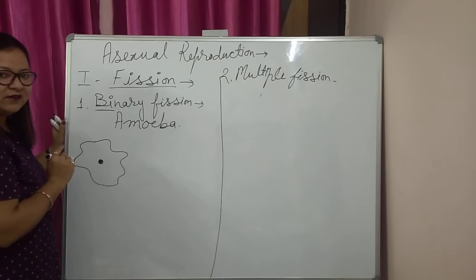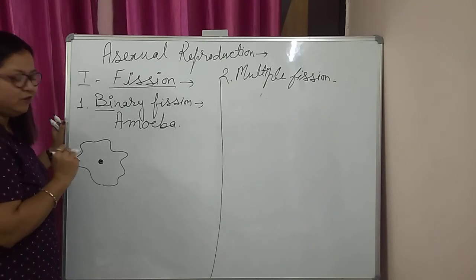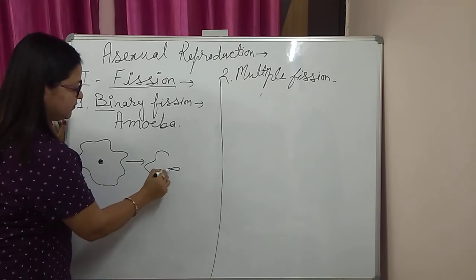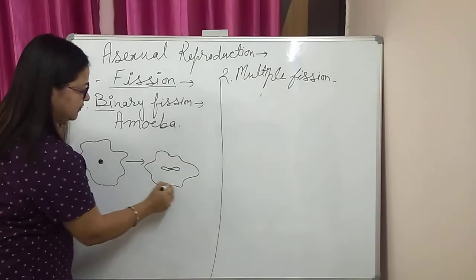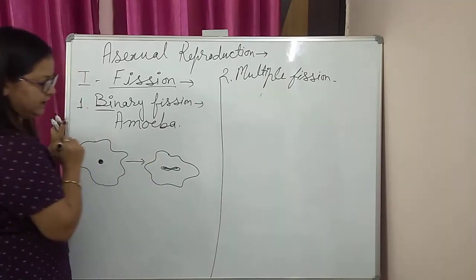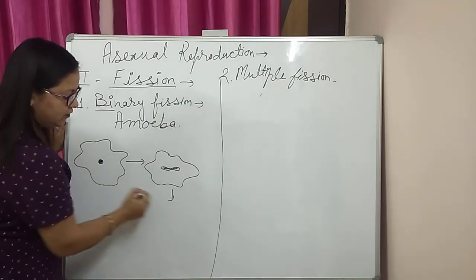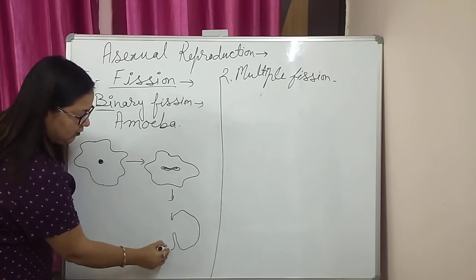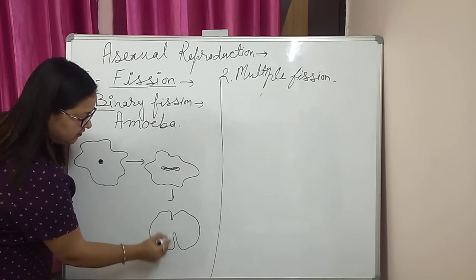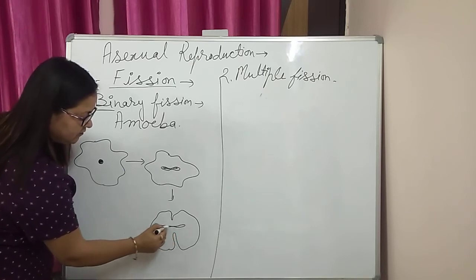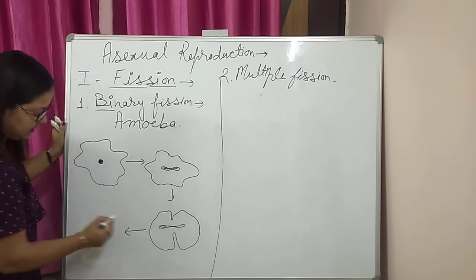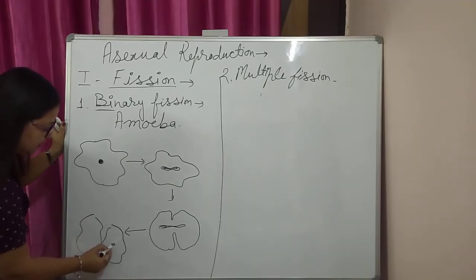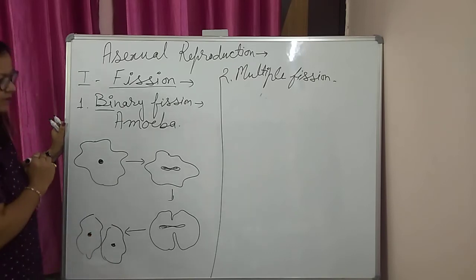In this, the first step is the division of the nucleus. So the nucleus starts to divide by mitosis. Then it is followed by the division of the cytoplasm by furrow formation. And after the complete process, two daughter amoebae are formed.